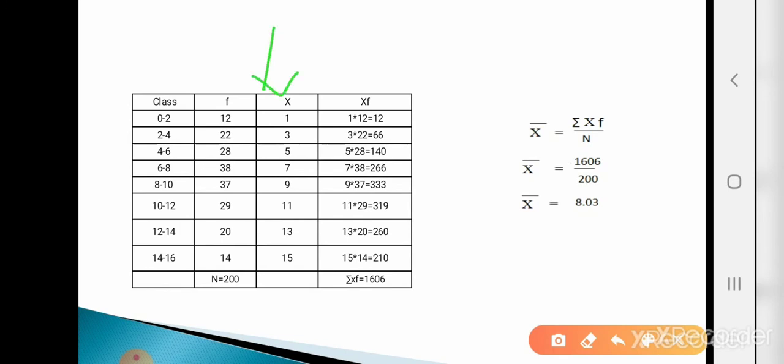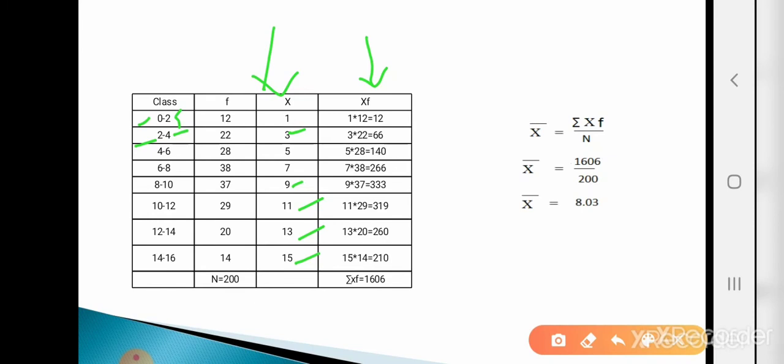So how to calculate mid value? Upper limit plus lower limit divided by 2. So 2 plus 0 divided by 2, that is, mid is 1. Then second, 4 plus 2, that means 6, 6 divided by 2, that is 3. So mid value is 3. Similarly calculate the remaining ones. So mid value for the third class is 5. Then next mid value is 7. Then 9. Then 11. Then 13. And last is 15. Now make the column x into f.